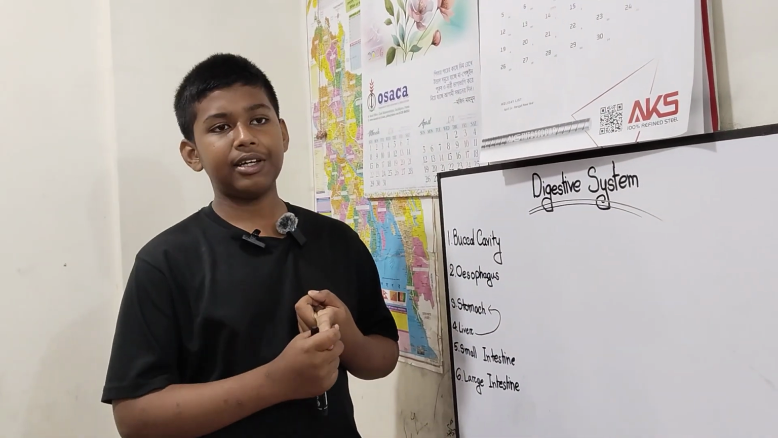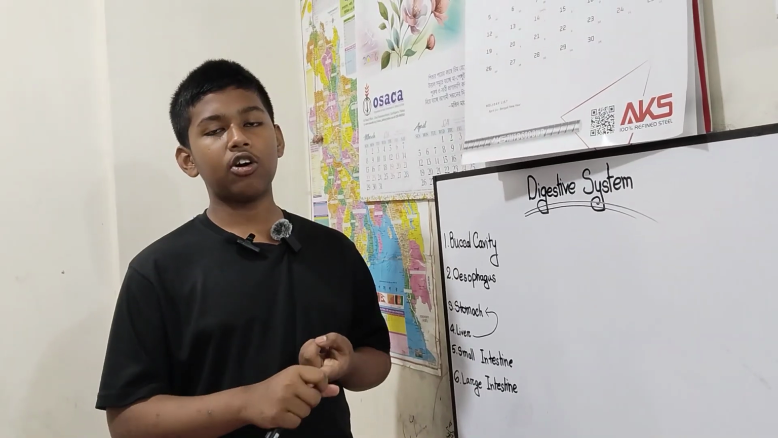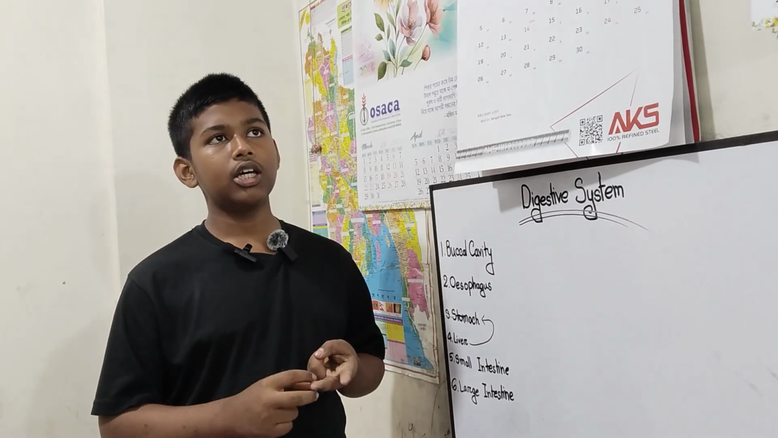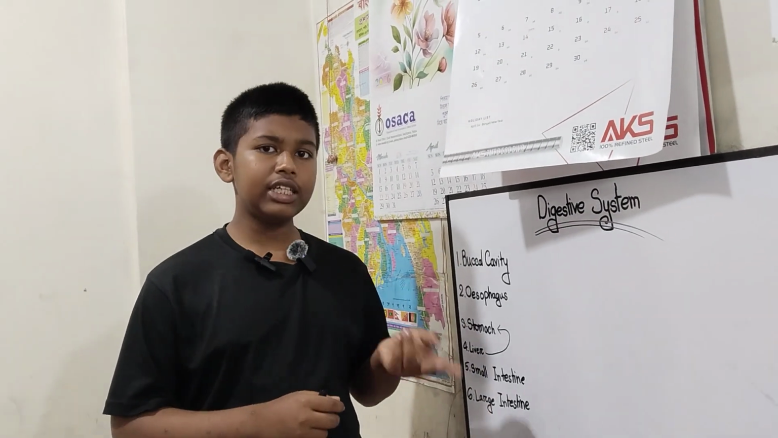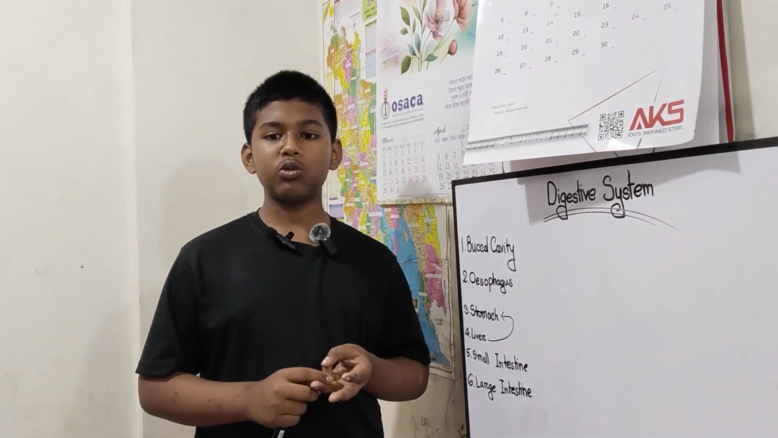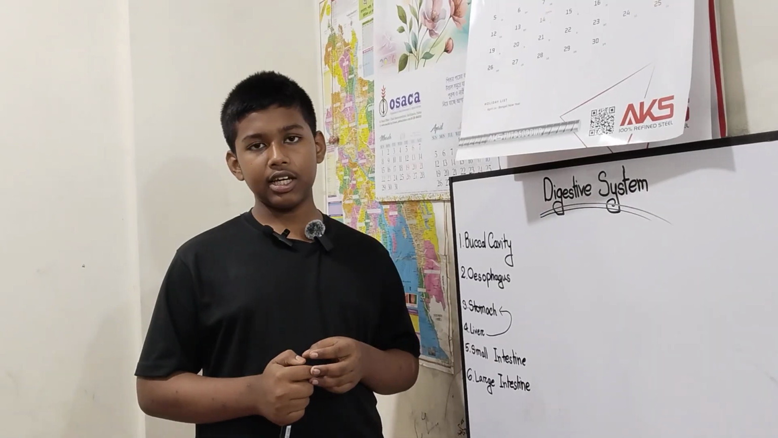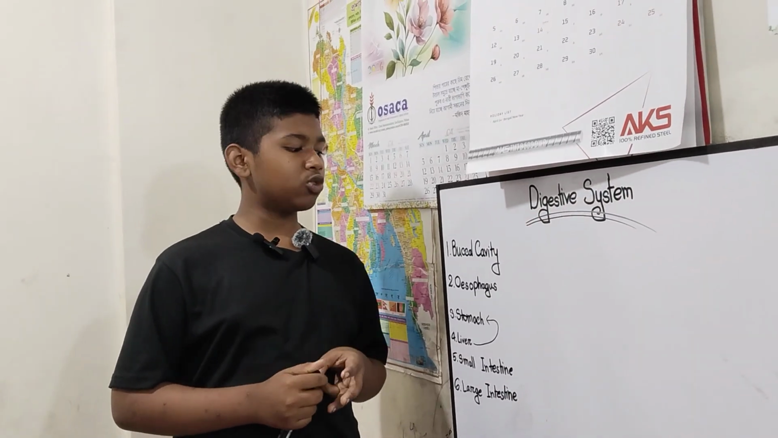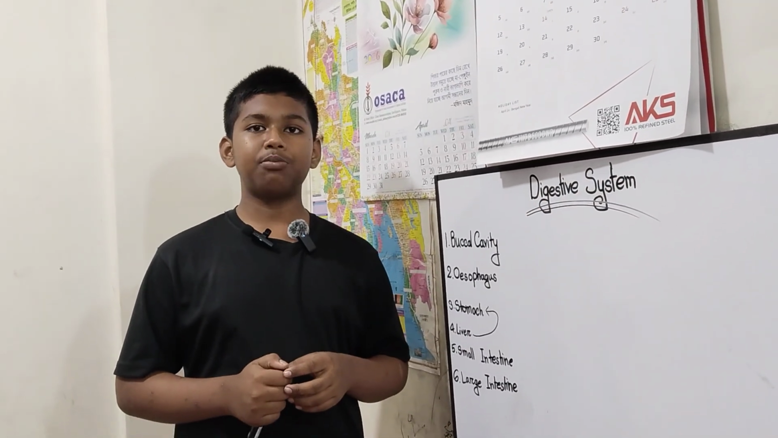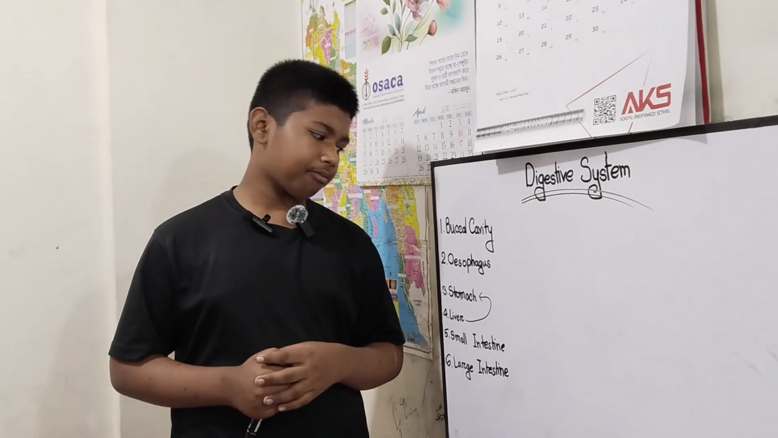Amylase helps to break carbohydrate into sugar. For protein, we have three enzymes: chymotrypsin, trypsin, and pepsin. And for fat and oil, we only have lipase. And as I said, mineral salts, vitamins, and water do not need any type of enzymes to get broken. They can pass through easily.